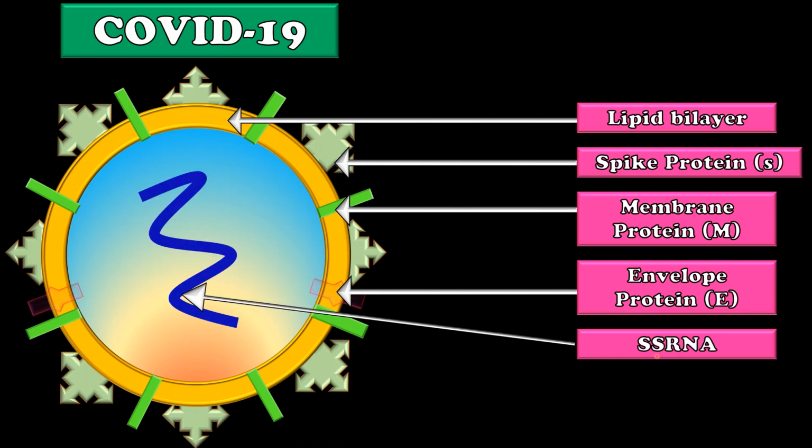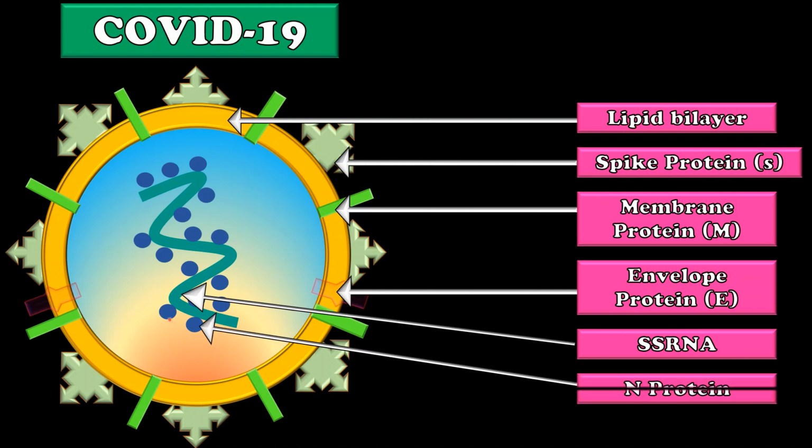This virus has single-stranded RNA as genetic material. This genetic material is surrounded by one more special type of protein called nucleocapsid protein or N protein. Though it has the simplest structure, still it has caused havoc in the world.